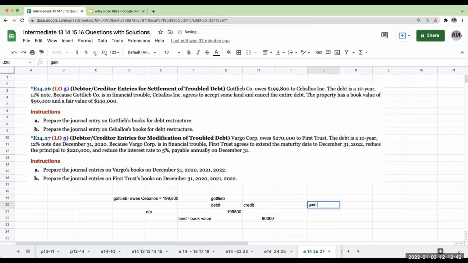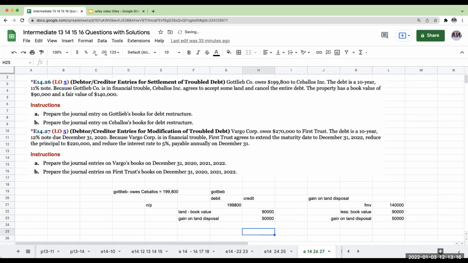So the gain on land disposal is my fair market value of $140,000 less the book value, or $50,000. The remainder is whatever I need to balance my equation.